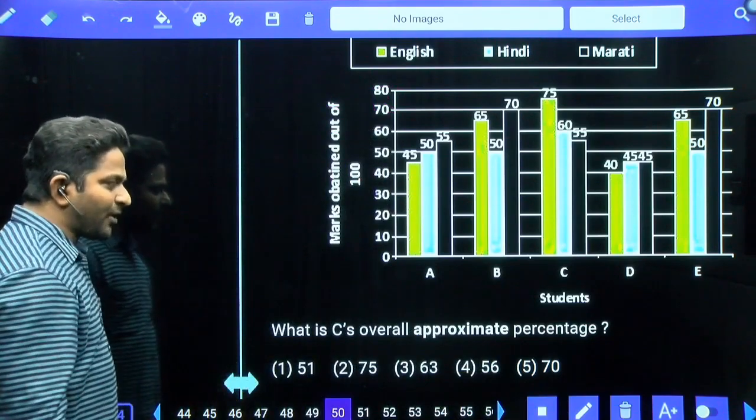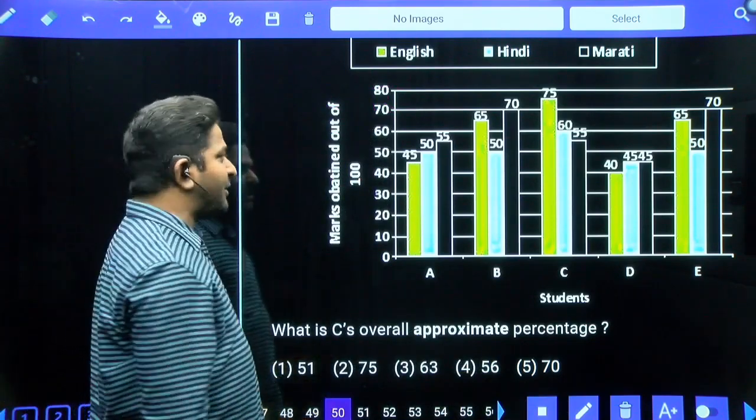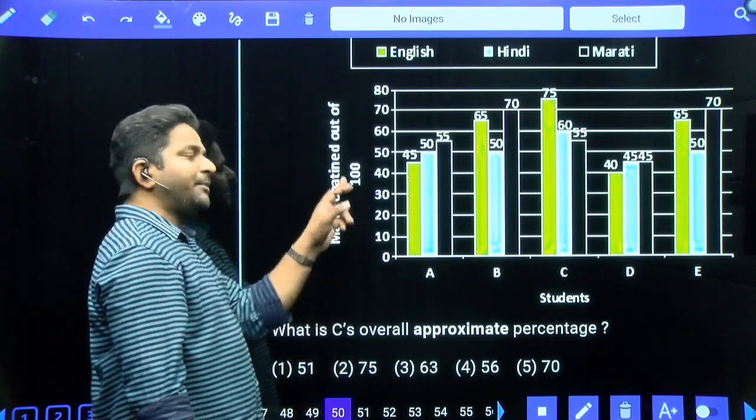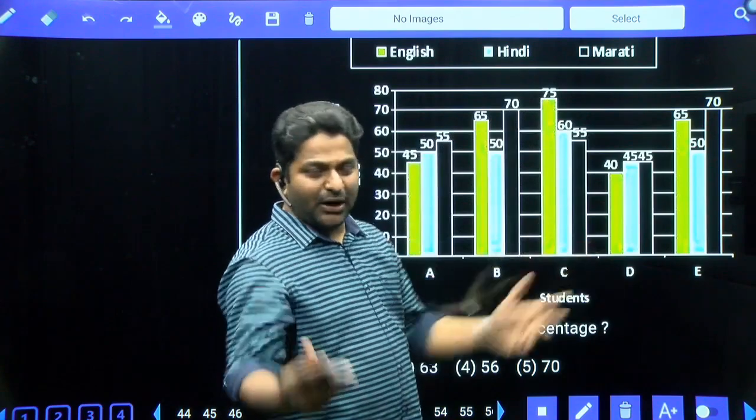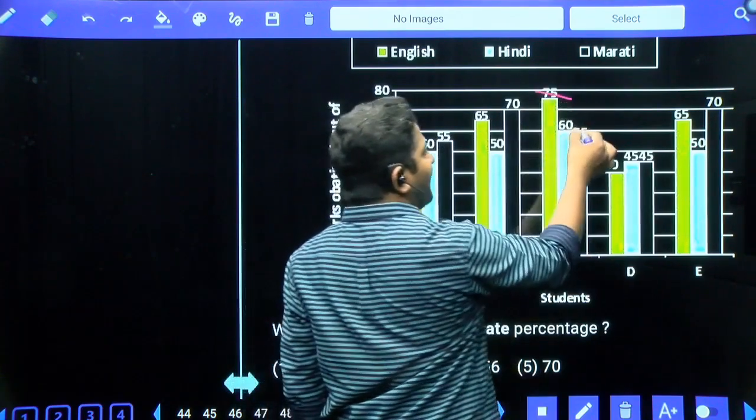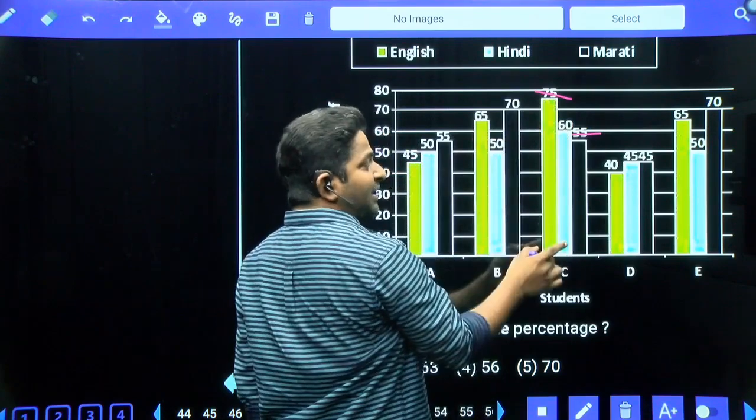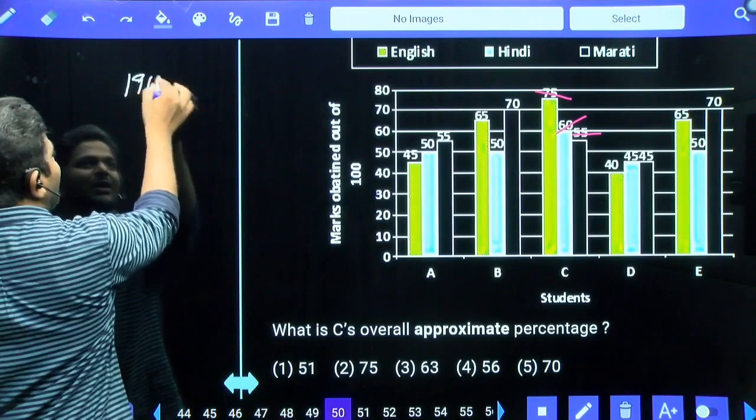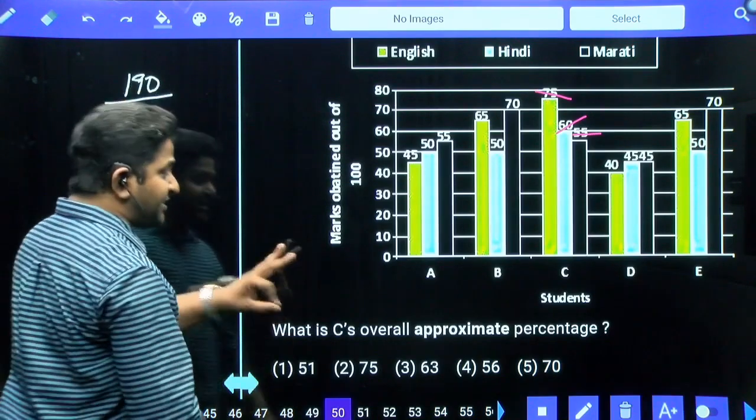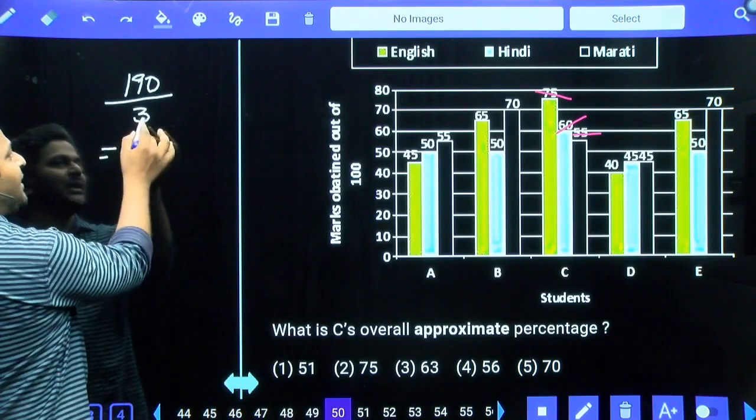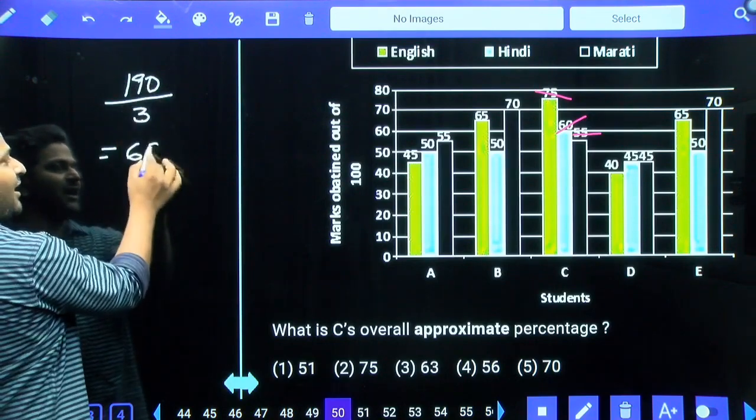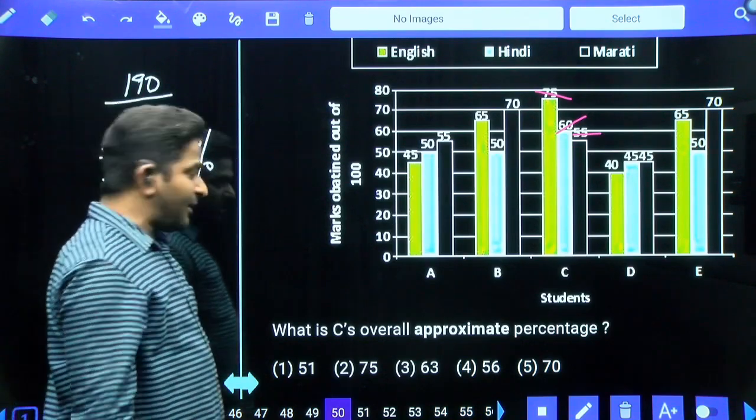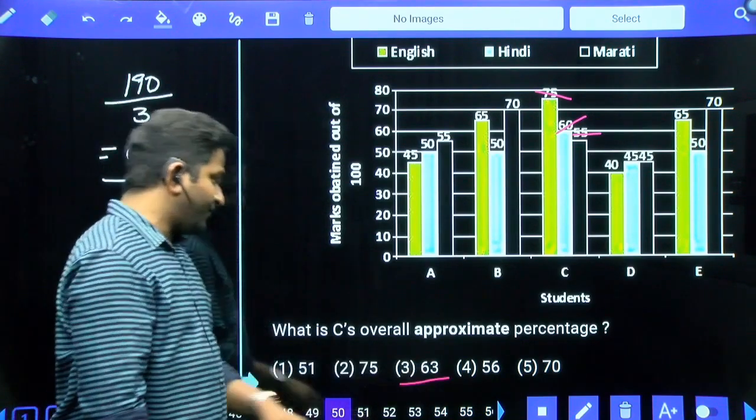What is C's overall approximate percentage? Because every subject was conducted for 100 marks, with respect to 100, number and percentage are one and the same. So now, 75 plus 55 is 130, plus 60 is 190. We got 190 marks from 3 subjects, so divide by 3. 3 sixes are 18, 10 remaining, we have 63 1 by 3. The approximate percentage answer is 63.